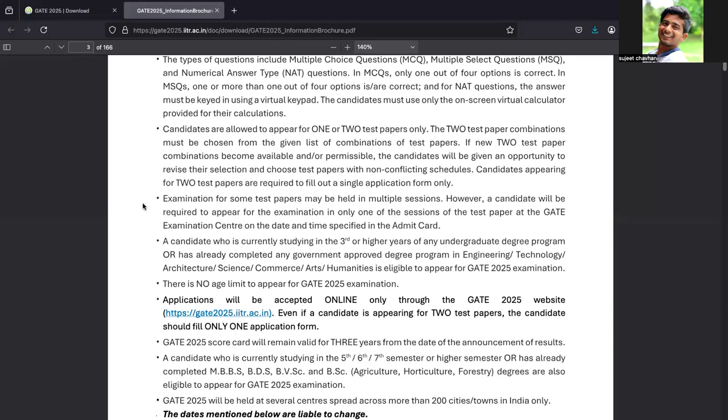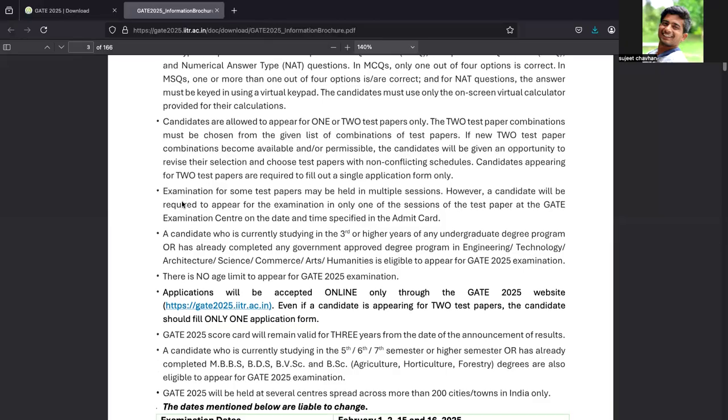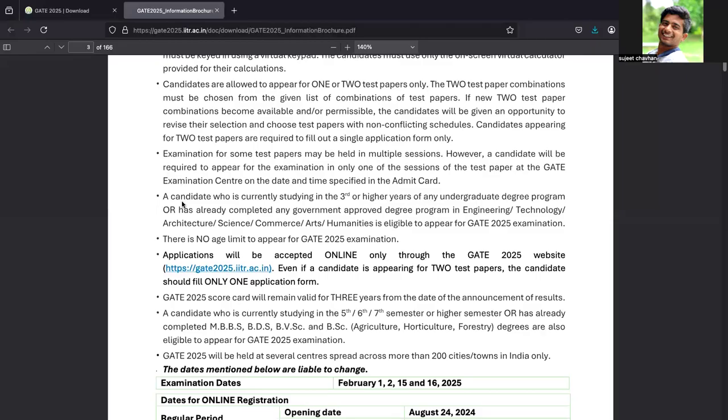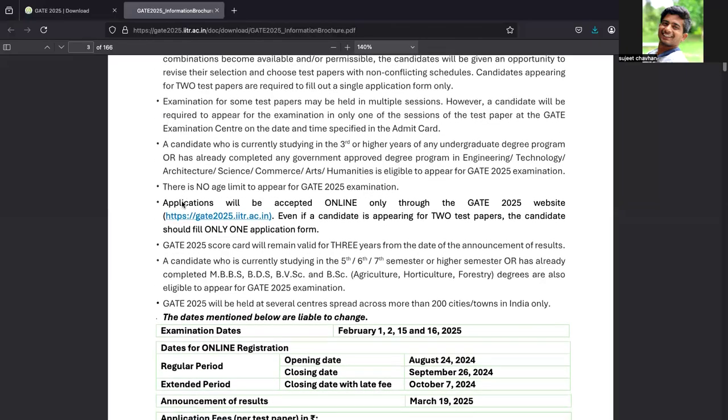Candidates are allowed to appear for only one or two test papers. You can select at most two subjects; more than two you cannot select. Let's say you are sitting for the computer science GATE exam and another electronics GATE exam, then that's allowed. The two-test-paper combination must be chosen from the given list. The examination of some test papers may be held in multiple sessions. We don't need to worry about that.